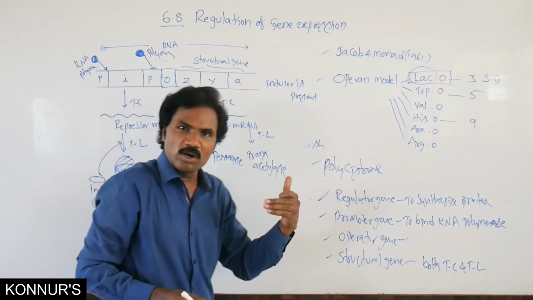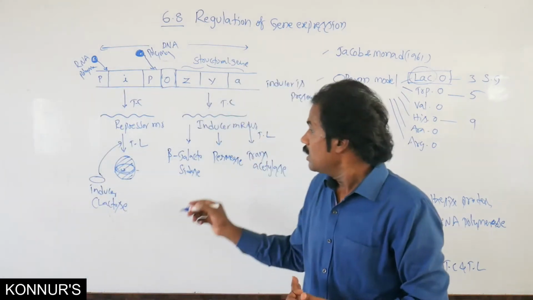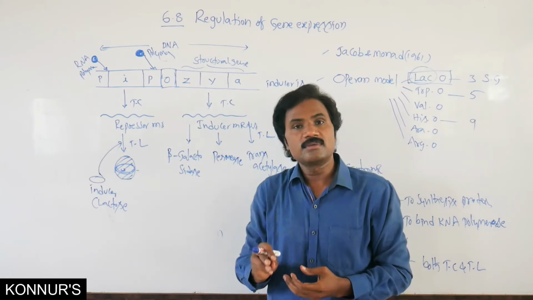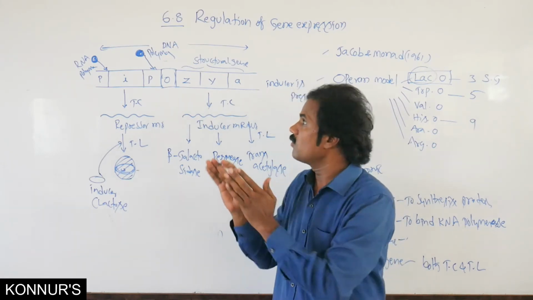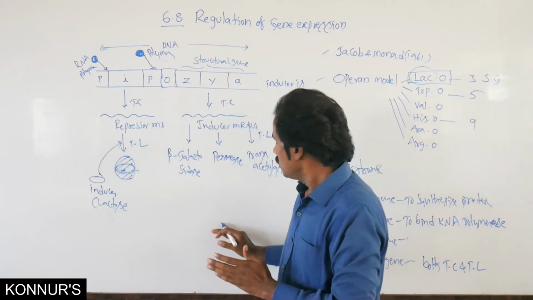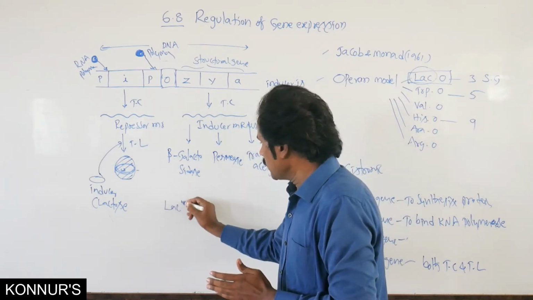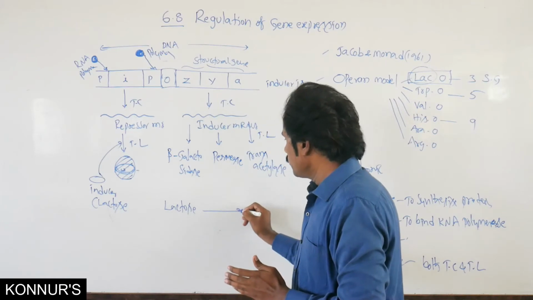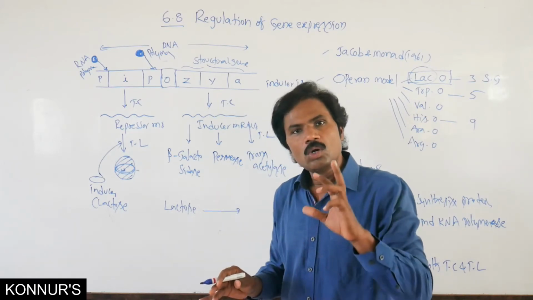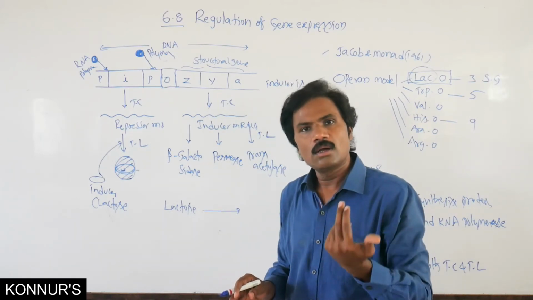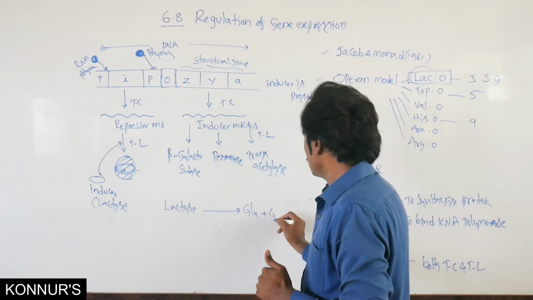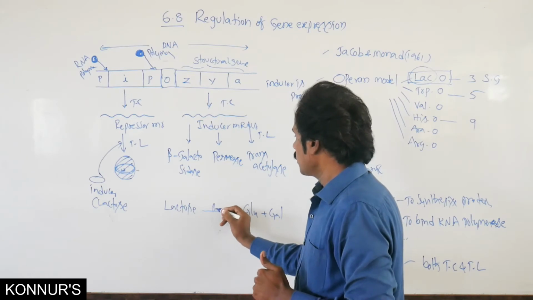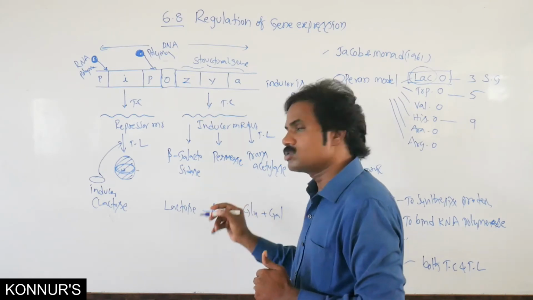Here, what is the important role? The beta galactosidase acts as the crucial enzyme. Whenever lactose is present, it breaks down into two monosaccharides, glucose as well as galactose, with the help of beta galactosidase enzyme.